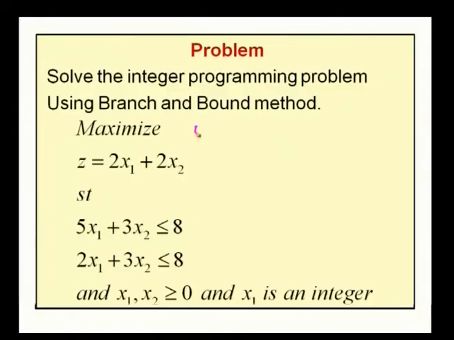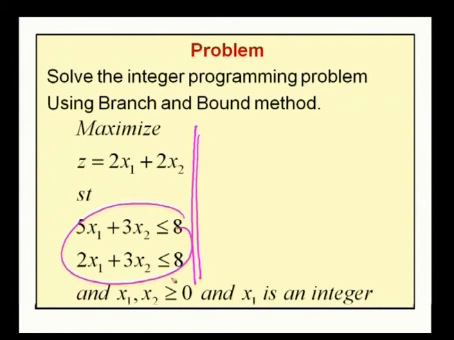Now, we continue this process until there is an optimal solution for the given problem, or there is evidence that there is no optimal solution to the given problem. The optimal solution is the integer solution among all subproblems which gives the most optimal value of the objective function. Now, the problem: using the branch and bound method, maximize z equal to 2x1 plus 2x2 subject to the constraints, where x1, x2 greater than or equal to 0 and x1 is an integer. Thank you.